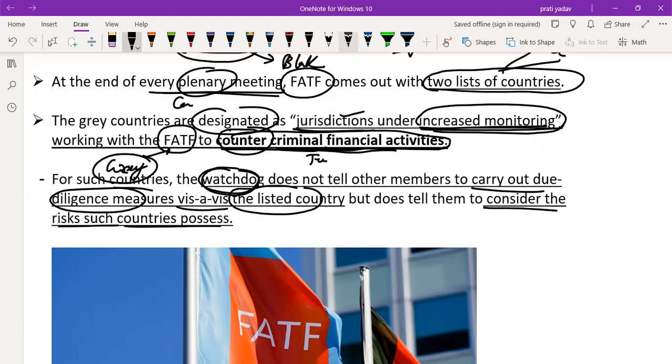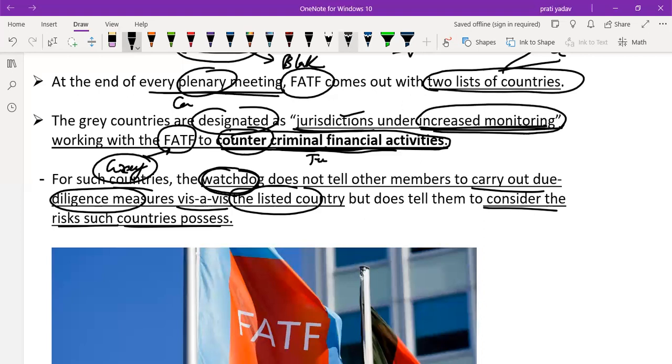So let's say FATF tells the USA to consider the risk posed by Pakistan, but not to carry out due diligence measures. For understanding purposes, remember, let's say Pakistan is in a grey list. So FATF gives a task to the USA: do not carry out due diligence measures on Pakistan as well as other listed countries, but consider the risk such countries pose.